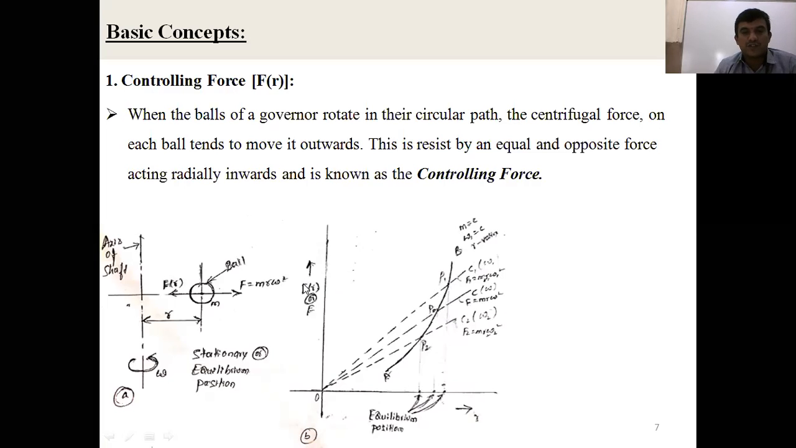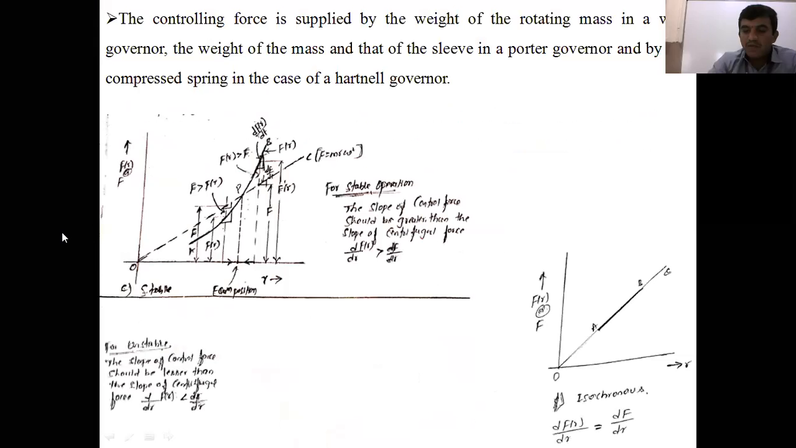The controlling force. See that m is equal to constant. Omega is also considered constant. Only R is the variable. R changes from R2 to R1. Now, from this, what can we expect here? What information will you get here? Again, we'll extend that in the next slide.